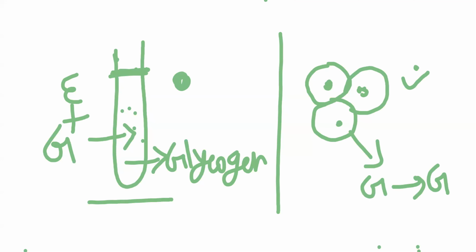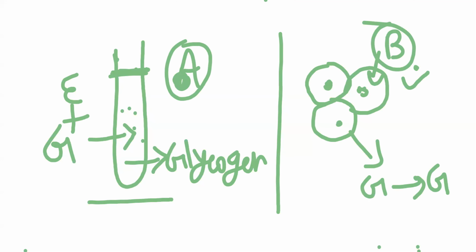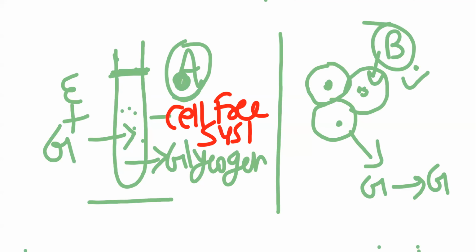In condition A, cells are not present, just the chemicals are there. The same chemicals are present in case B also, inside the cell. So in this A, remember, no cells are there. That type of system we call a cell-free system.